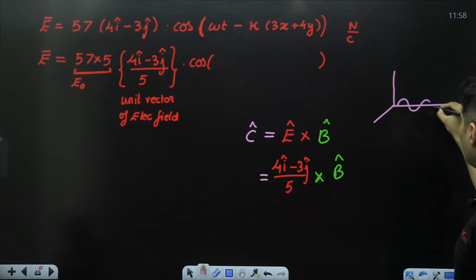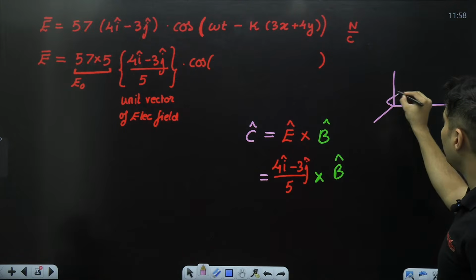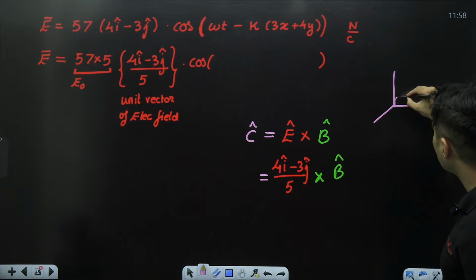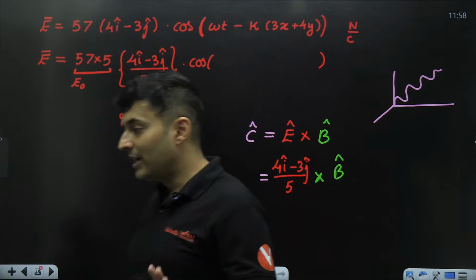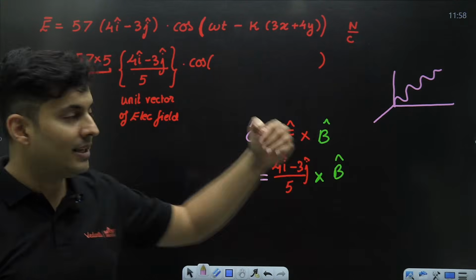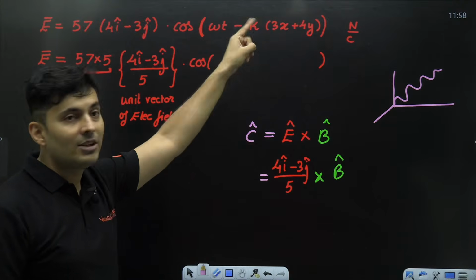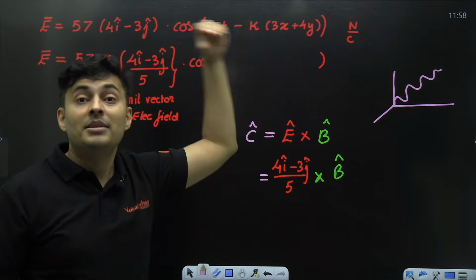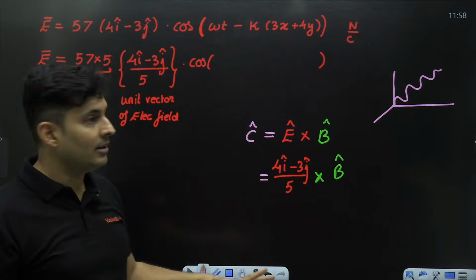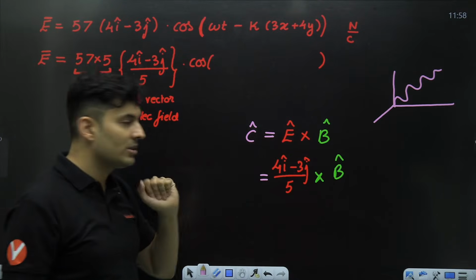The wave is not going here. The wave is not even going here. The wave is going here. That is the problem. The wave is going in some XY plane, some random direction, which is given by that. Oh, this is the problem. That's what many people don't even understand. So you cannot use this, number one.